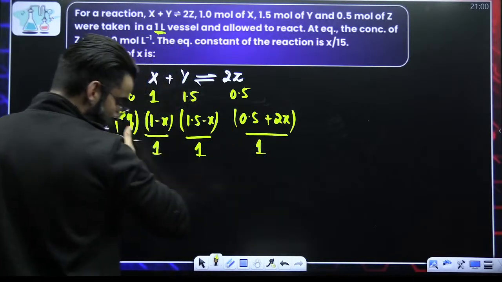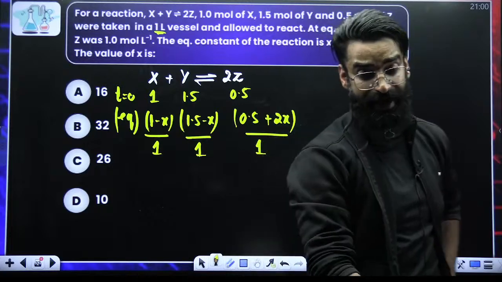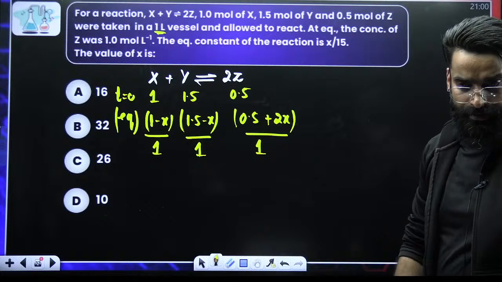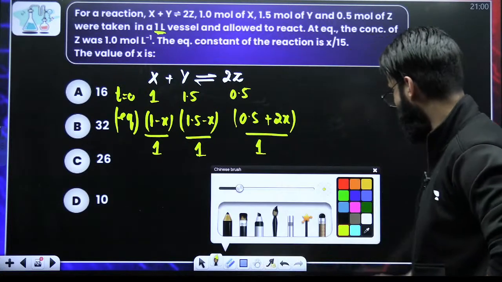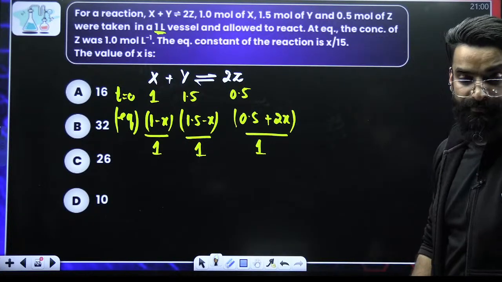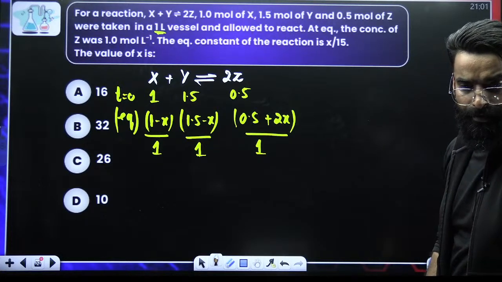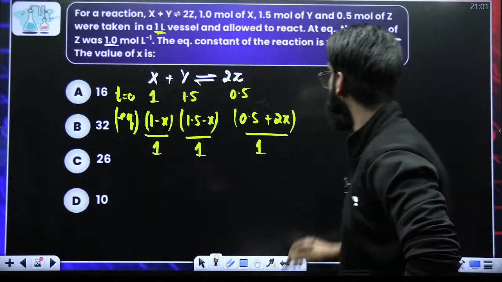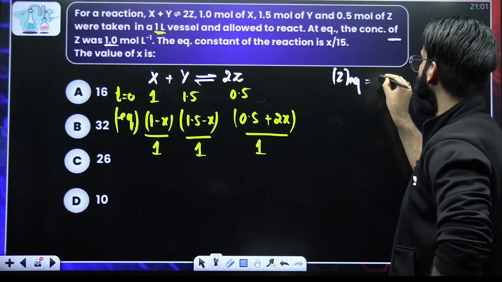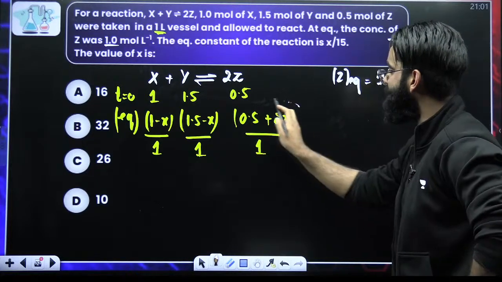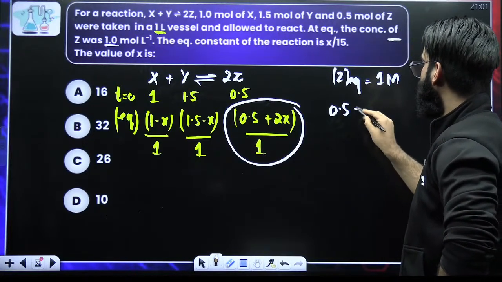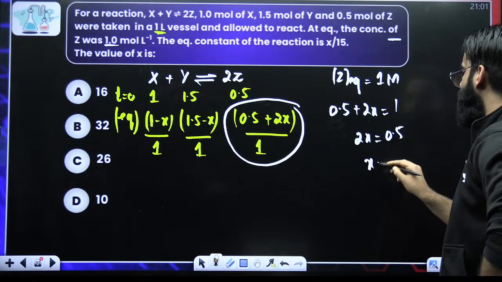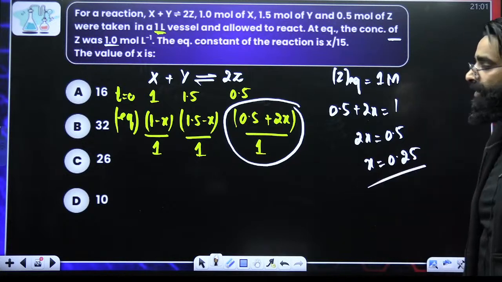What do I get? I'll be getting the concentration of each reactant and product present in the container at equilibrium. Now, people, if you look carefully, in the question they're mentioning that at equilibrium the concentration of Z is 1 molar. And we already know the concentration of Z at equilibrium is 0.5 plus 2x. This is equal to 1. That means 2x will be equal to 0.5. x would be equal to 0.25. So you got the value of x.